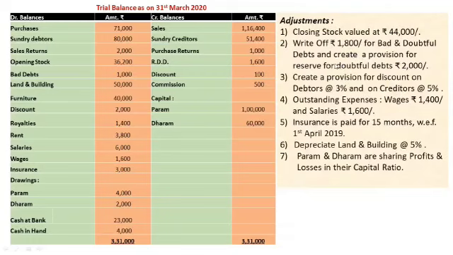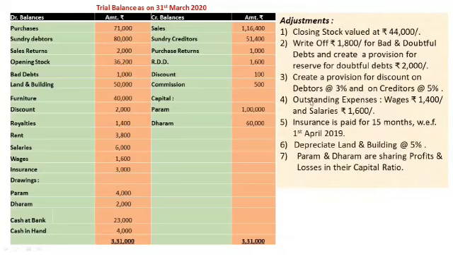See, bad debts are never recoverable, so they are deducted from debtors. Third adjustment: create a provision for discount on debtors at 3% and on creditors at 5%. Initially, deduct adjustment bad debts from debtors. Also deduct adjustment RDD from debtors.